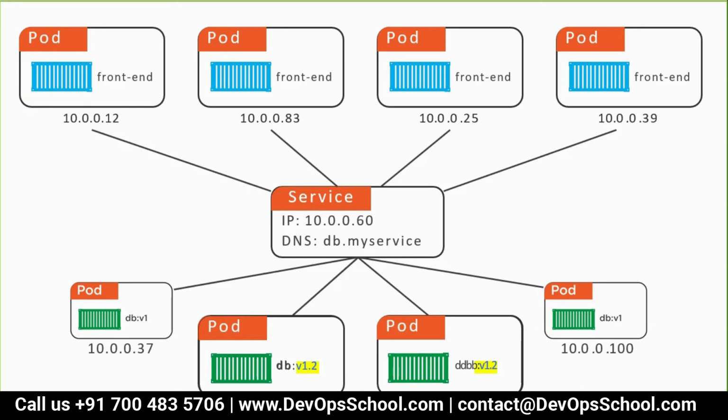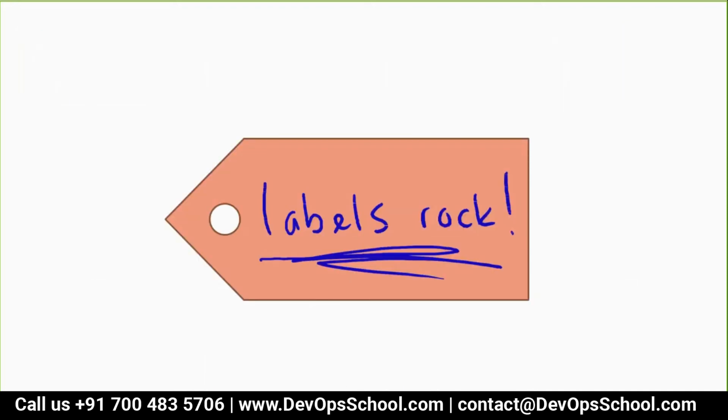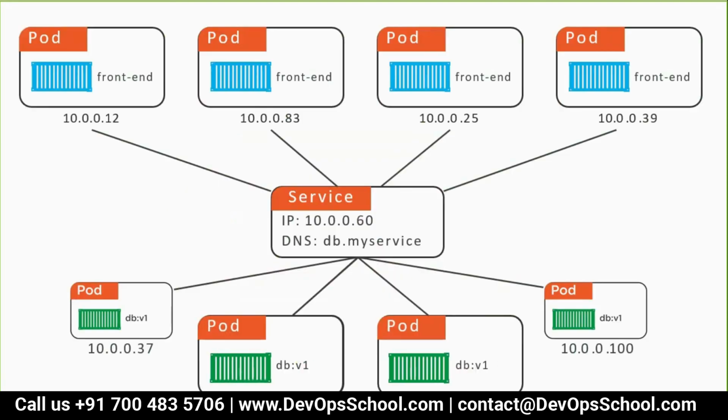So will you accept this behavior? Of course not. So how do you deal with this? How do we deal with it? That can be dealt with labels and selectors. Understand that there are two problems here.